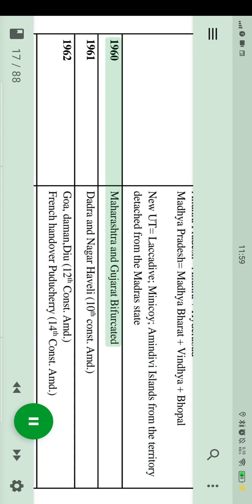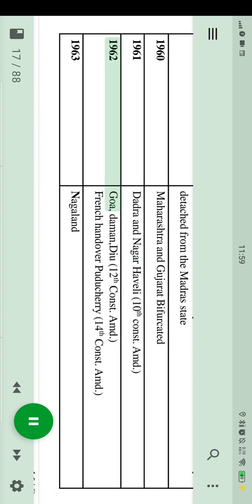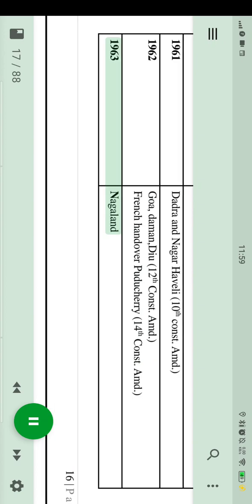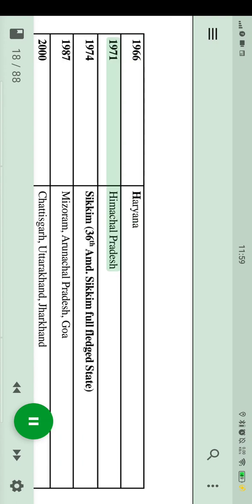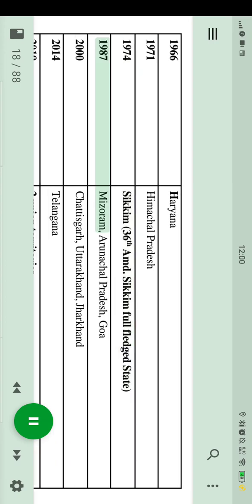1960: Maharashtra and Gujarat bifurcated. 1961: Dadra and Nagar Haveli, 10th Constitutional Amendment. 1962: Goa, Daman, Diu, 12th Constitutional Amendment. French handover: Puducherry, 14th Constitutional Amendment. 1963: Nagaland. 17, page. 1966: Haryana. 1971: Himachal Pradesh. 1974: Sikkim, 36th Amendment. Sikkim full-fledged state.